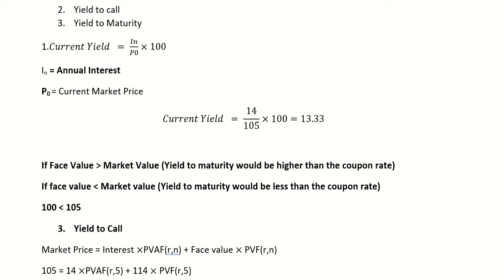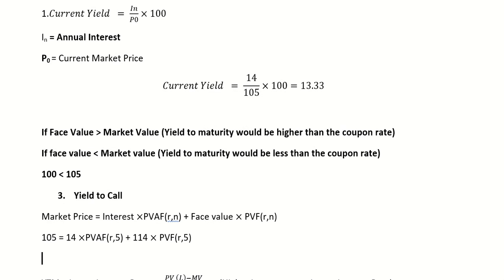Now let's calculate it. So here, if you can see, the amount which the company is paying is more than the face value, right? 100 rupees was the face value and the company is paying 114. So probably it can be more than 14% in this case in yield to call. In yield to maturity, it can be less than 14%, but in case of yield to call, the final value which the company is paying is more than face value. So what we can do here is check it. We have to do the hit and trial method. So we will try different percentages which can be above 14%. We'll start with 14% here.